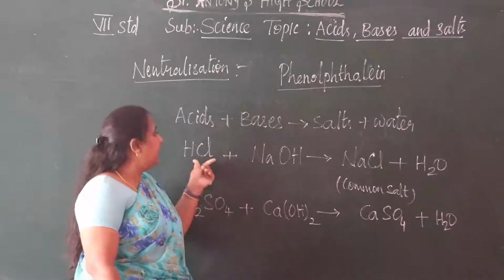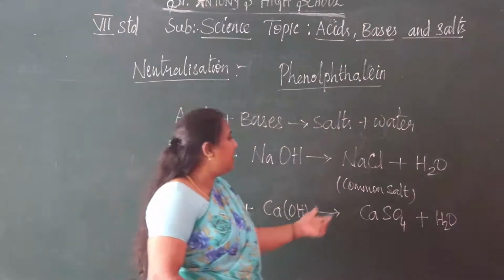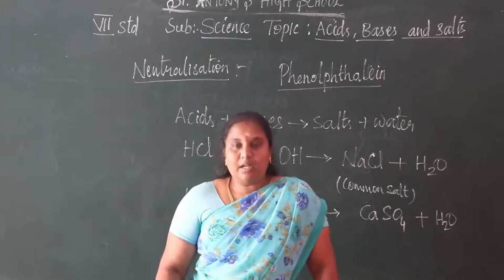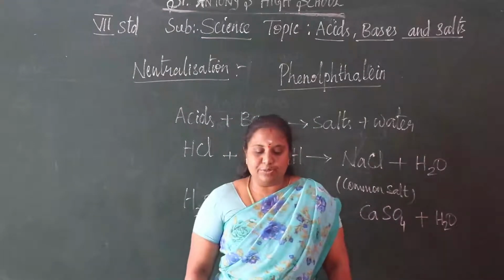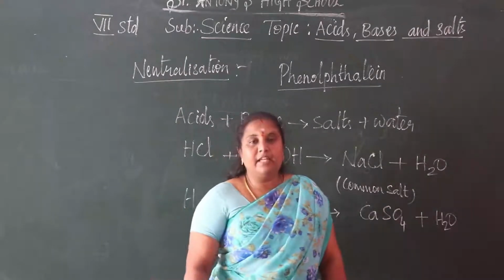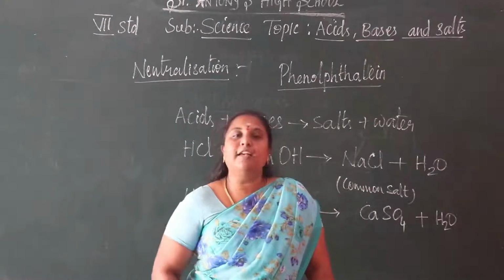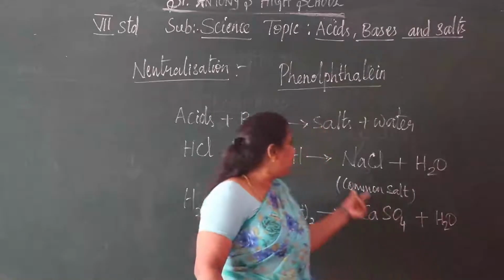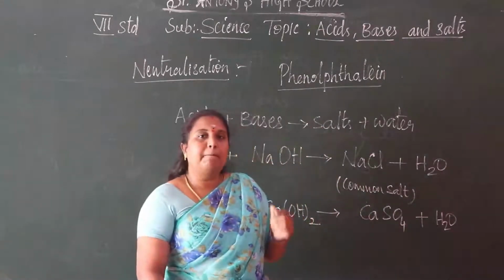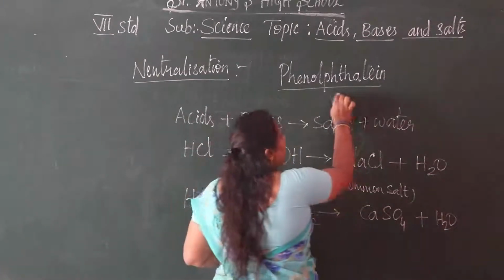This indicator shows whether a solution is acidic, basic or neutral in nature. So phenolphthalein is an indicator used in the neutralization process. If the solution is basic, phenolphthalein gives a pink color.